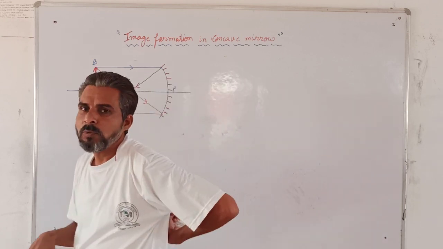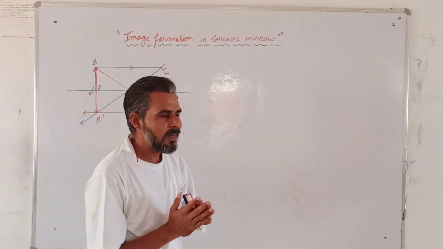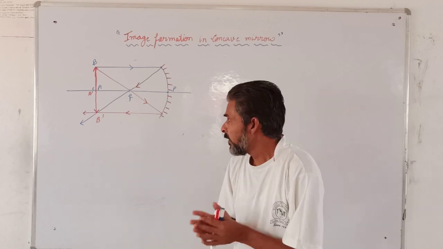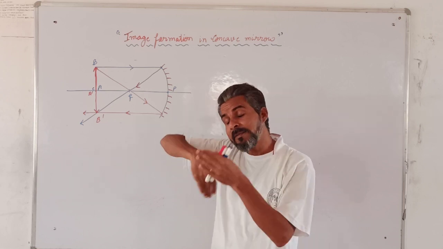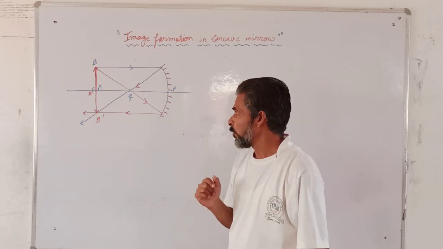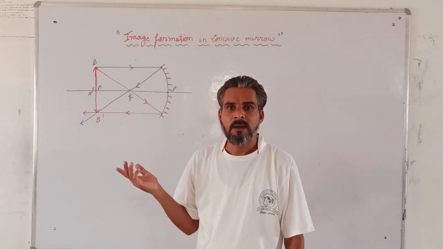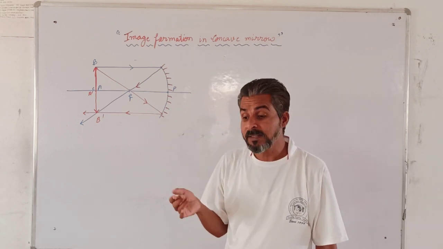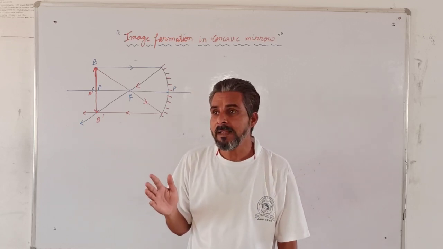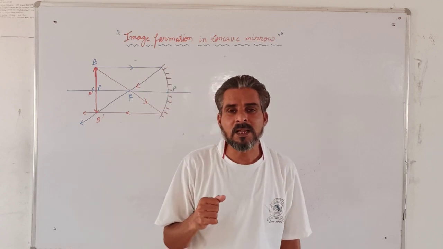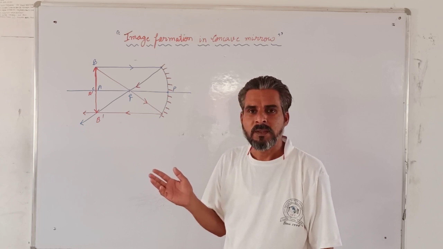So you are supposed to go through these three cases because these cases are very complicated. Remaining three cases we will discuss tomorrow, but these are the cases we are discussing in the concave mirror. Convex mirror again we have to discuss, that we will discuss the day after tomorrow. So be careful, that is a new concept for you. In the 10th class this whole chapter is there about light, reflection and refraction, but in the smaller classes also, in the 8th class also, we have it, and that will be beneficial for you. So I advise the students of 6th class onward to go through this seriously, and that will be much more beneficial to you in your future.